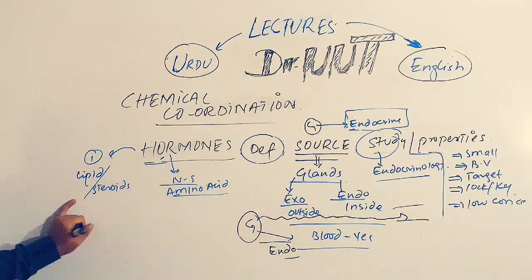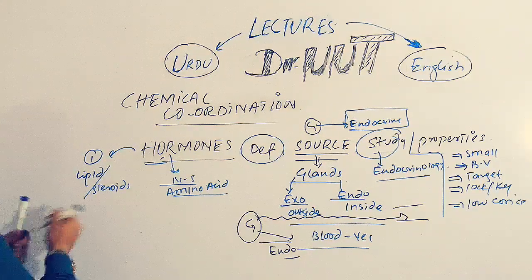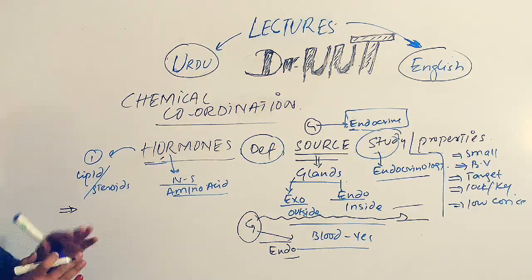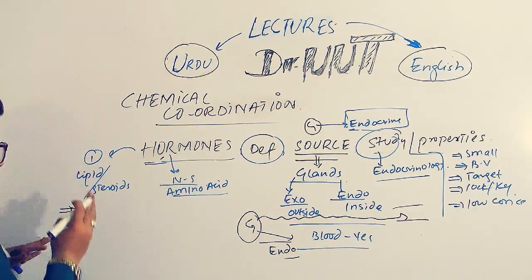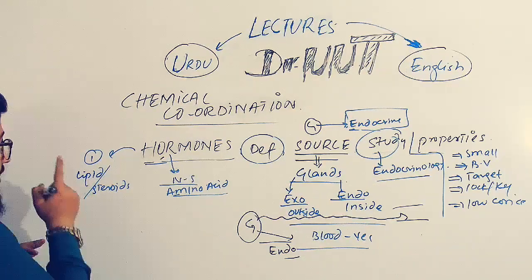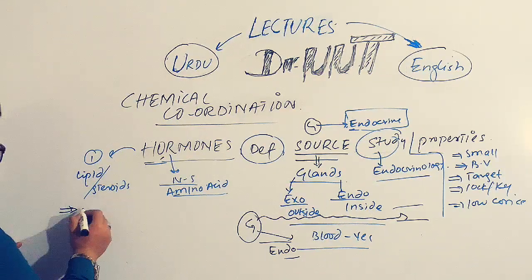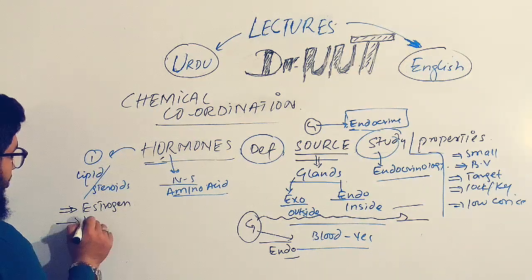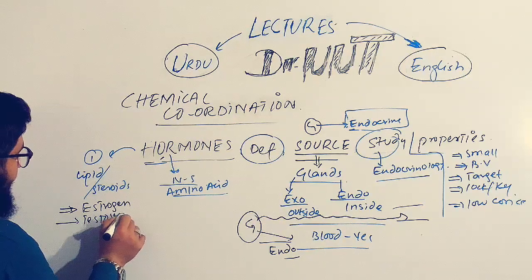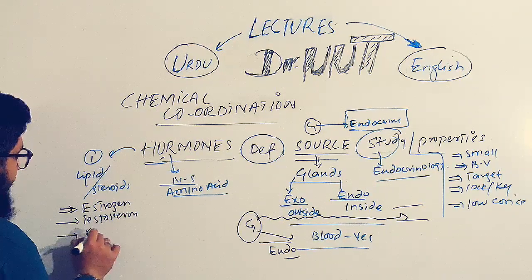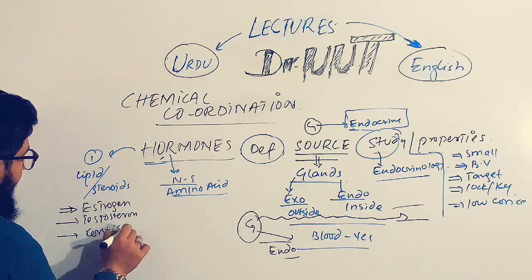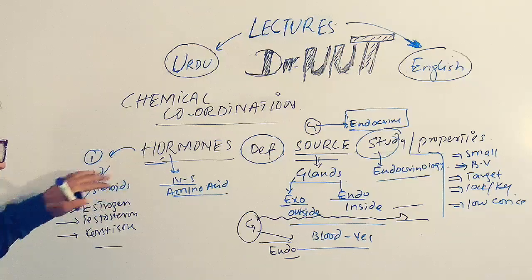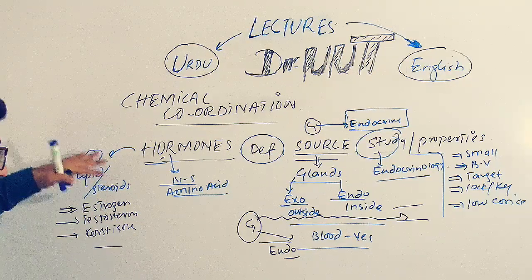There are three lipid-made or steroidal hormones that I remember right now: estrogen, testosterone, and cortisone. These are the hormones made by lipids, the steroidal hormones.